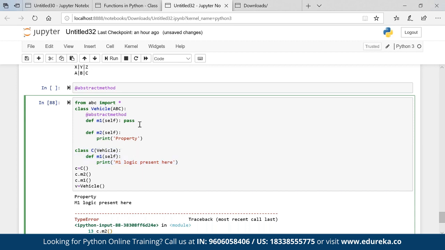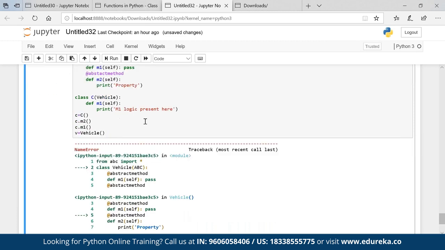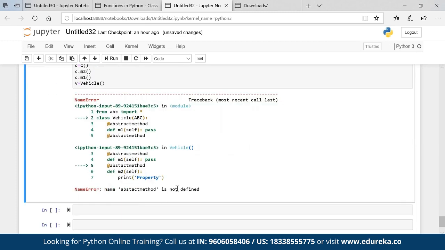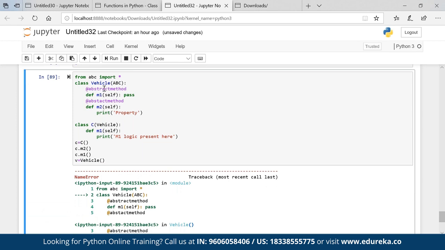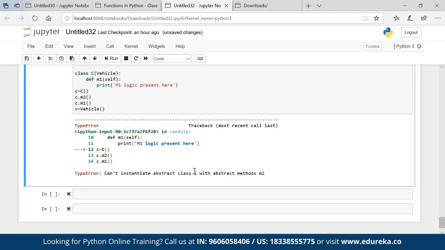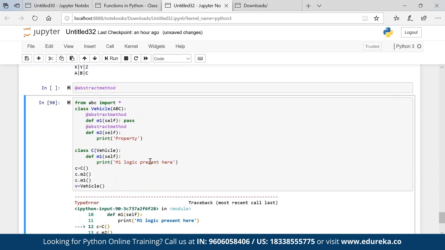Suppose this method is also an abstract method, then what will happen? You see I'm getting an error: cannot instantiate class with abstract method M2. So basically what's happening here now, the M2 property I am not able to get from the parent because M2 is also not properly built.